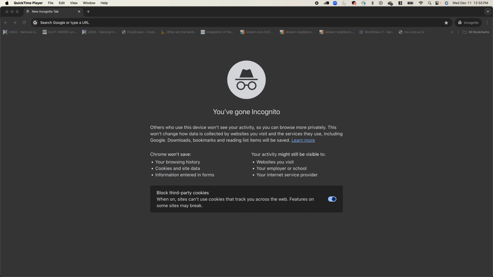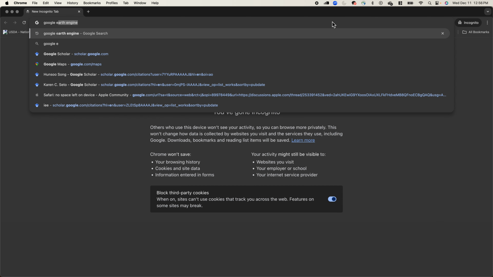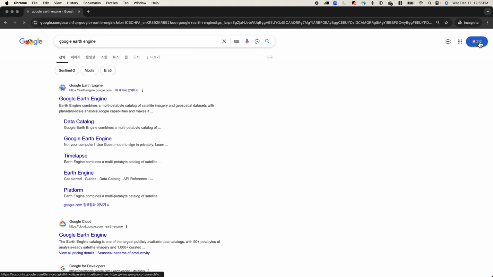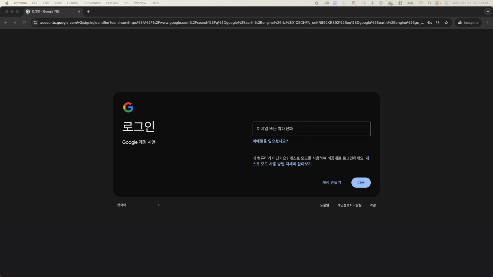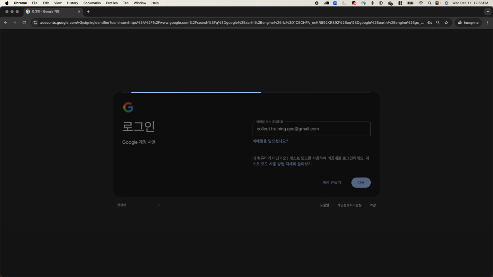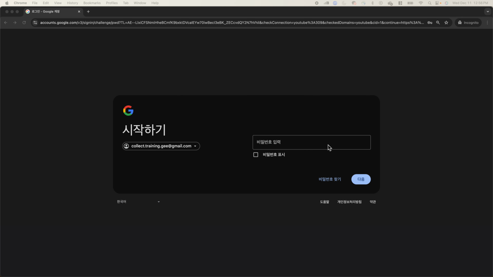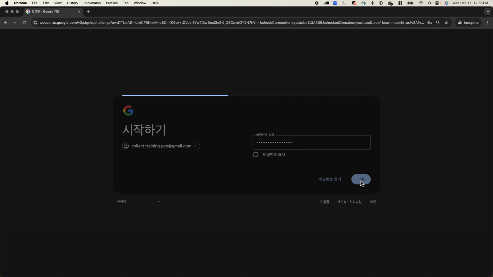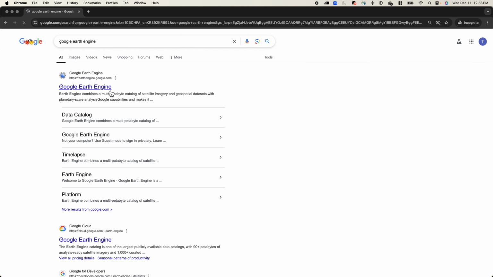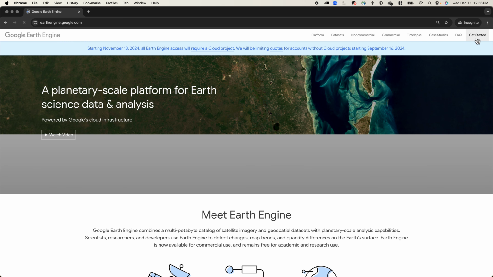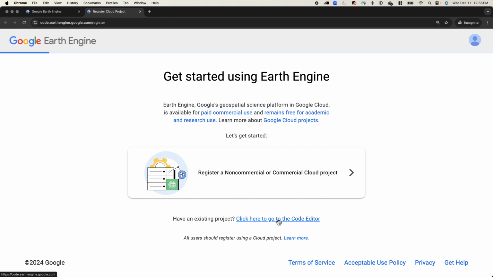So just like before, I'm going to log into the Google Earth Engine using the given credentials. Copy and paste the ID that we had provided earlier. Log in using the credentials that we had provided. And hit Google Earth Engine, click Get Started. Then click here to go to the code editor.